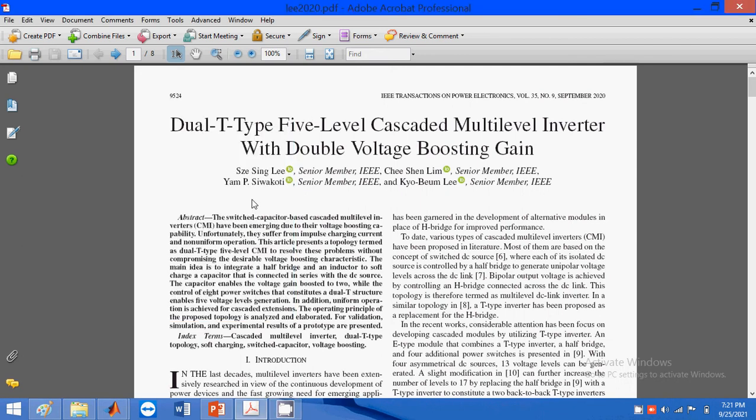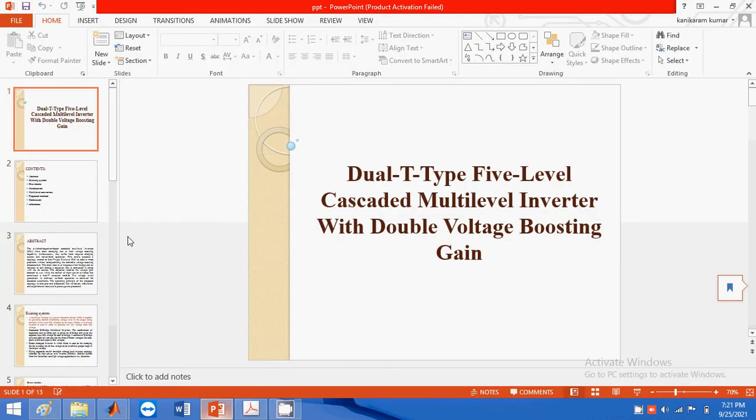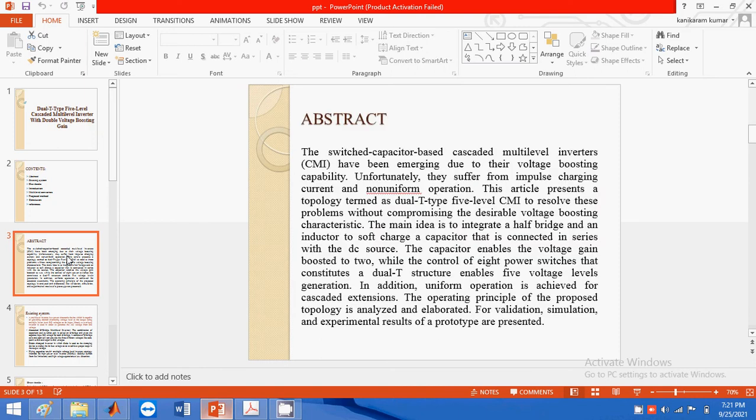Okay, today in class we discuss a dual T-type 5-level cascaded multi-level inverter with double voltage boosting gain. So in this project we are mainly focusing on 5-level cascaded multi-level inverters. Before discussing everything overall, let's focus on the abstract.